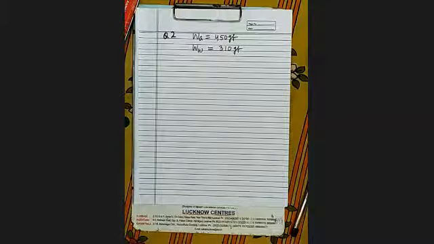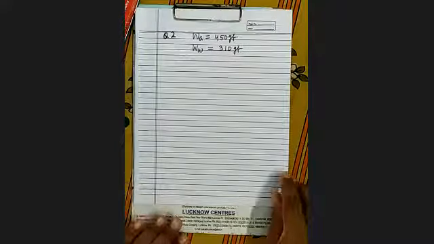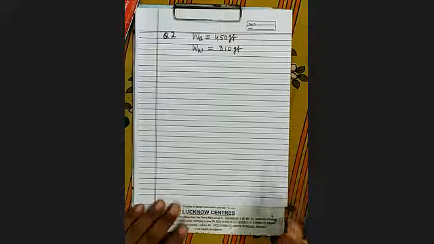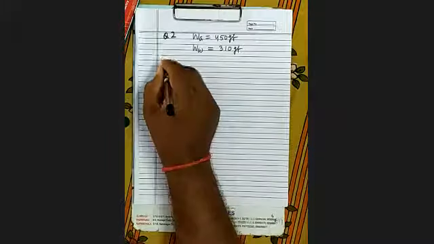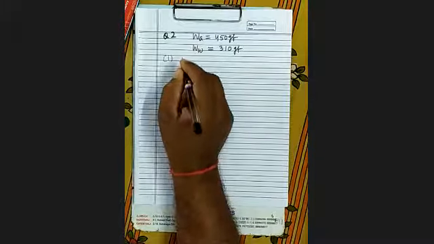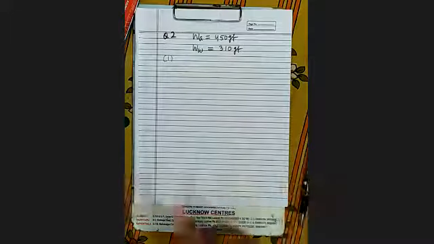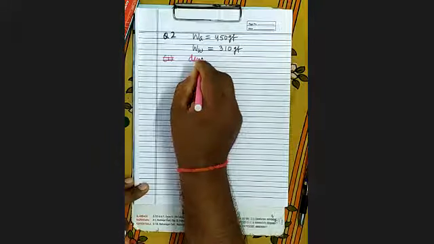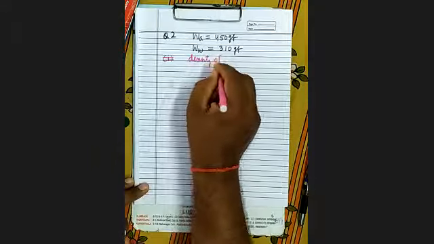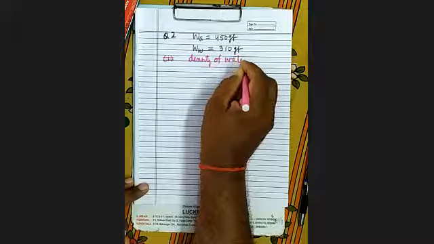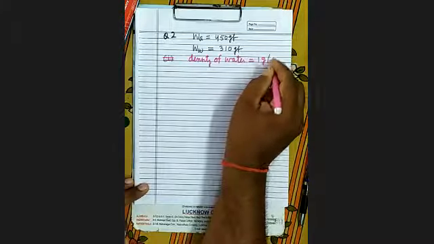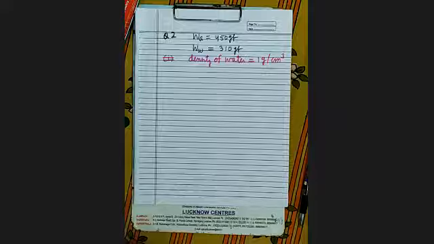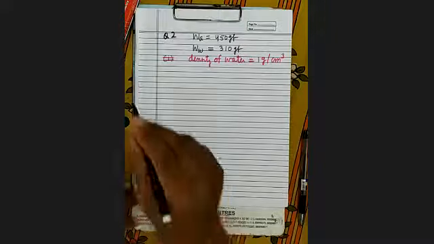What do we have to find? Volume of the body. So first you find out the loss in weight, and what is the density of water? If the density of water is not given, then the density of water is taken as always 1 gram per centimeter cube. It's clear? If it is not given, it will be taken as 1 gram per centimeter cube. It's clear? Now loss in weight.